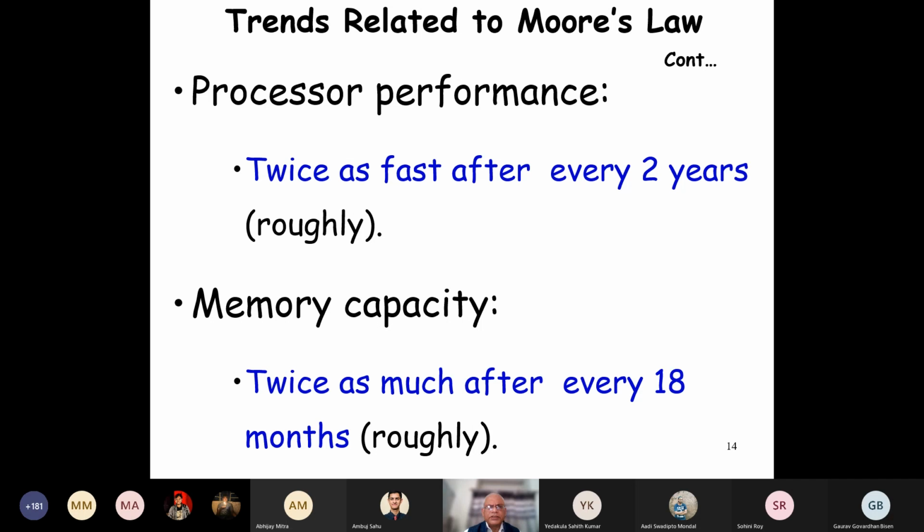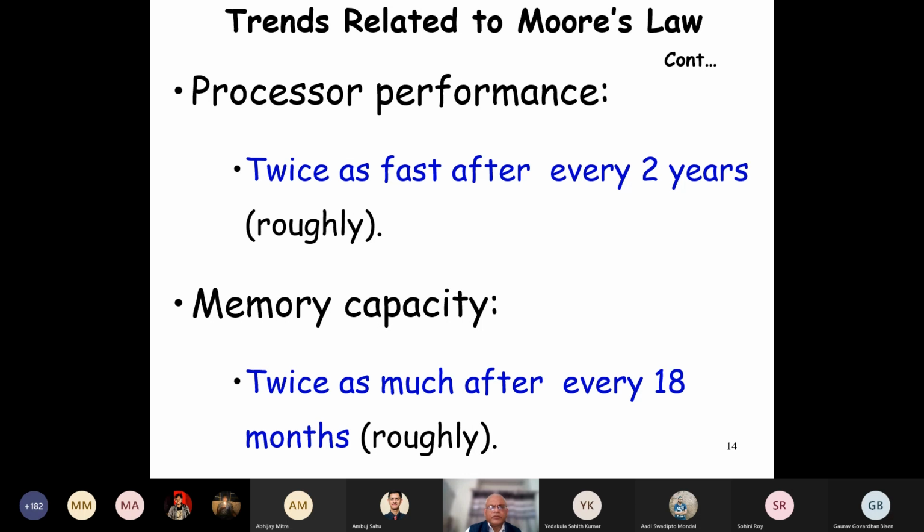But then another very fundamental question here. Let me see if anybody can answer this. The processor performance is becoming twice as fast. We will show the performance figures now. You will see that the performance is becoming almost twice every 2 years. But then the memory capacity is increasing much more rapidly, twice as much after every 18 months.